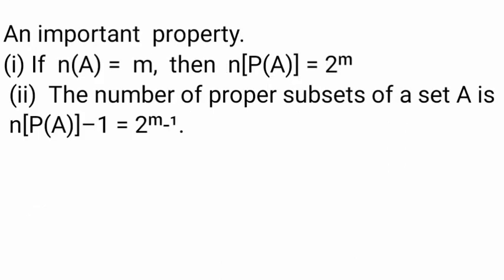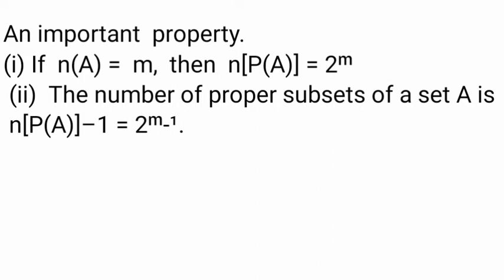Okay. An important property, first one: if n(A) equals m, that is, the number of elements is m, then n(P(A)), that is the number of subsets, equals 2 power m. Here m is the number of elements of the set, therefore n(P(A)) equals 2 power m.